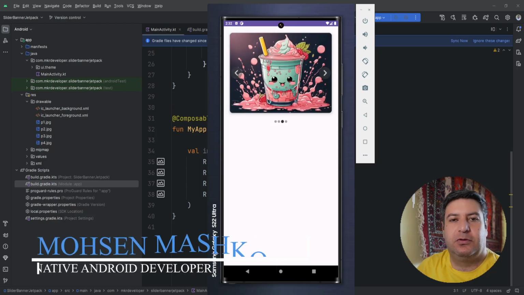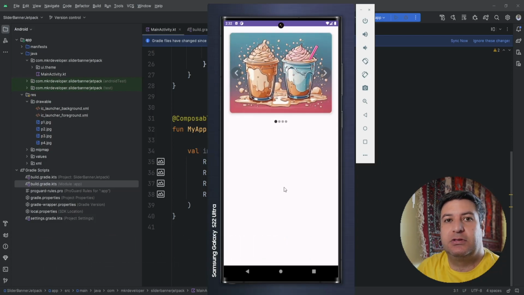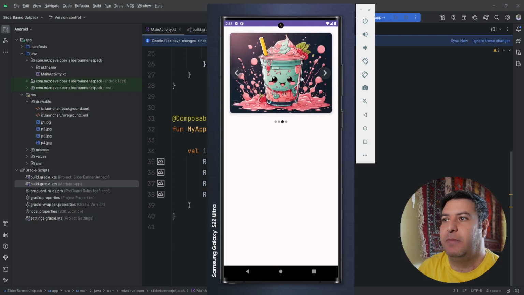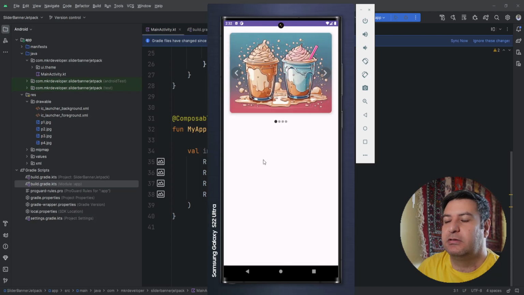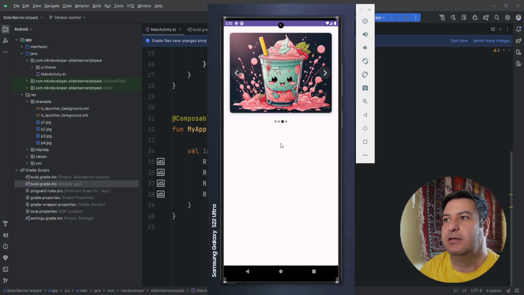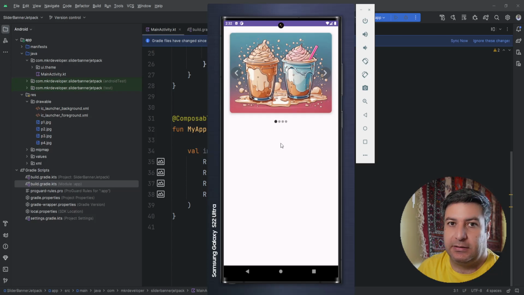In this video I'm going to show you how to build this application. In most famous applications you can see they have a banner just like this on the top, and some pictures will be displayed and automatically it will slide to the next picture. Pictures are based on the topic of the application.